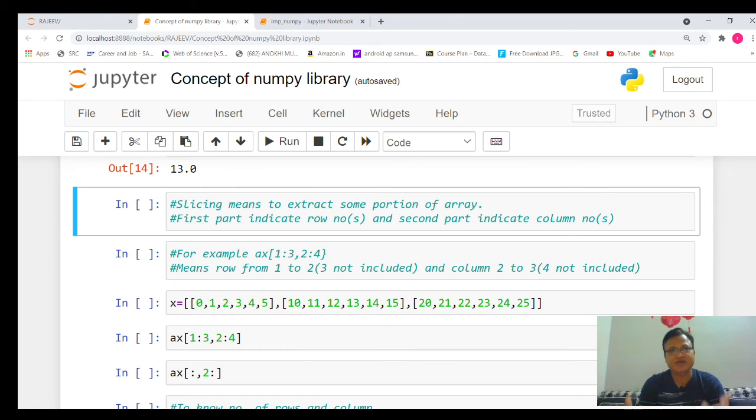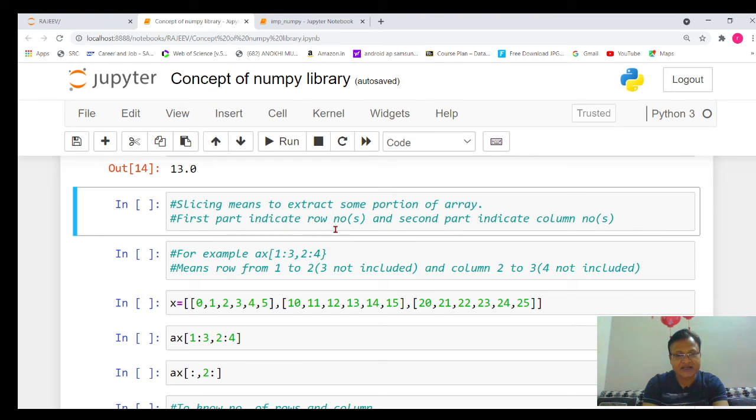It means we don't want to display all of them, or perform calculation on all the elements, but on some specific elements, a subset of the n-dimensional array. So here we will use the concept of slicing. Slicing means to extract some portion of an array.